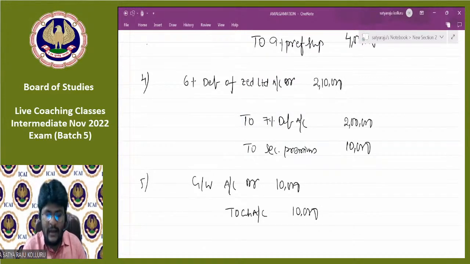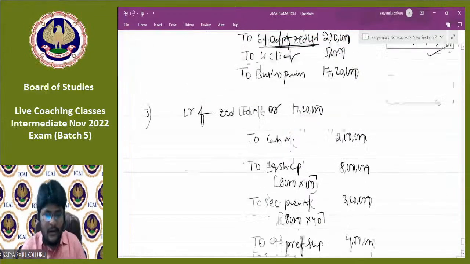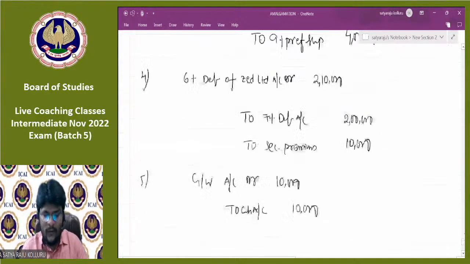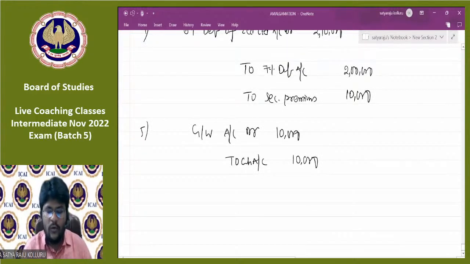Okay, don't worry, sir. Can I cancel goodwill with capital reserve? In the second entry, we got the goodwill. We are not getting any capital reserve. That's why no need to cancel. You can put it like that: goodwill account debtor to cash account for the purpose of reimbursement of liquidation expenses. So with this, the accounting treatment in the books of purchasing company is also over.